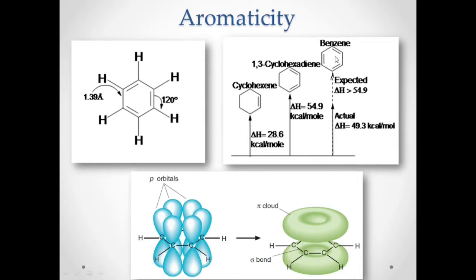It is because benzene is a very stable organic compound. And why does it attain its chemical stability? Because it is conjugated, and because of its delocalized electrons, and therefore this is an aromatic compound.